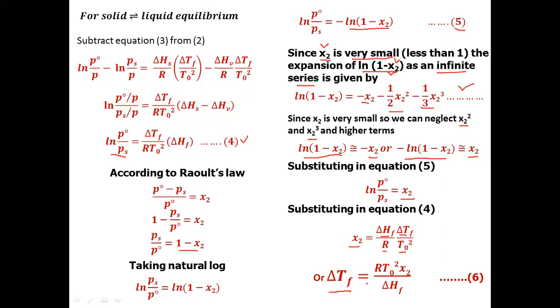ΔTf is equal to RT₀² x₂ divided by ΔHf, where ΔTf is the depression in freezing point, x₂ is the mole fraction of solute, and ΔHf is the molar enthalpy of fusion. Now we will reduce this relation in terms of molality. Let us see how we can do it.